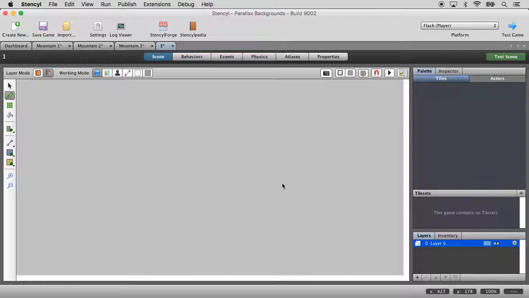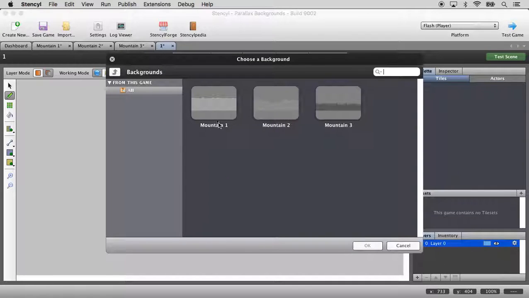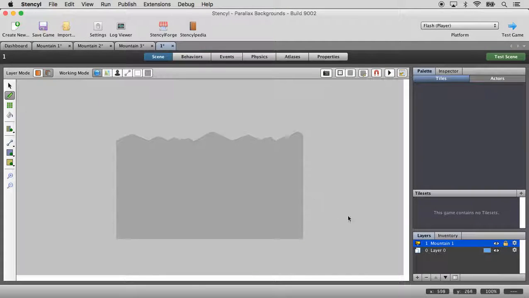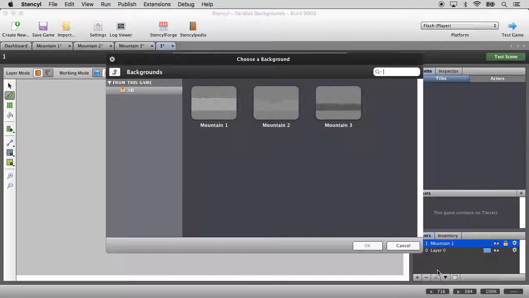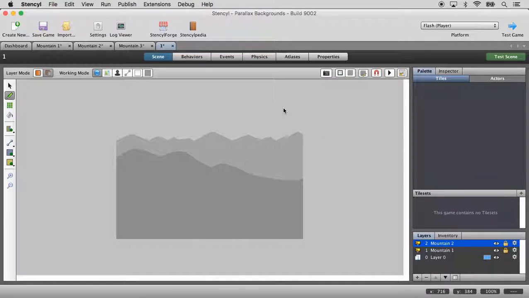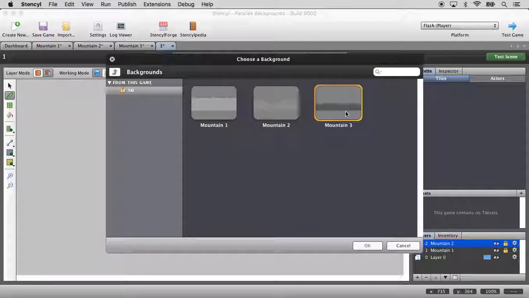Okay, now that we have a scene, let's go ahead and bring those backgrounds in to the scene. So let's click on the plus symbol, New Background Layer, Mountain 1. And we'll just repeat this 2 times. New Background Layer, Mountain 2, plus New Background Layer, Mountain 3.